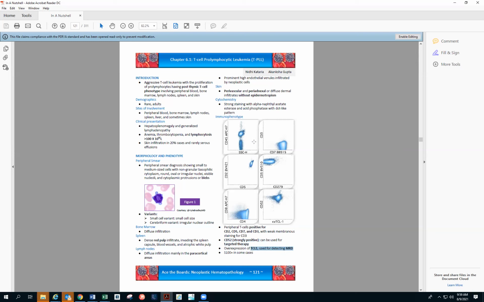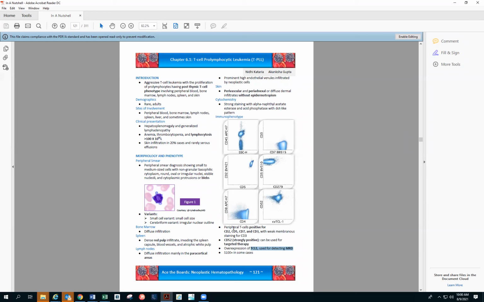So you can see over here, this is CD7 positive and CD2, CD5 positive. PD1 is negative. Why is it important? Because AITL, angioimmunoblastic T cell lymphoma, is PD1 positive. And then it is more of CD4, as we read quickly in the nutshell. So it is more of CD4, CD8 negative, and CD52 and TCL1 are the ones that are more specific for